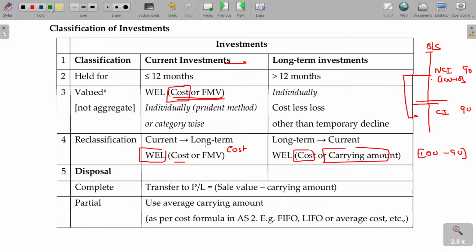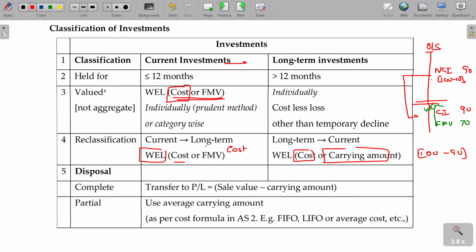Not only that, in this year this will be considered as cost and fair market value on the date, probably 70, as hereafter it's current, so between these two, whichever is lower will be taken. On the date of conversion this value will be taken, and always cross-verify with the market to take whichever is lower of cost and the market value. This is the reclassification case.